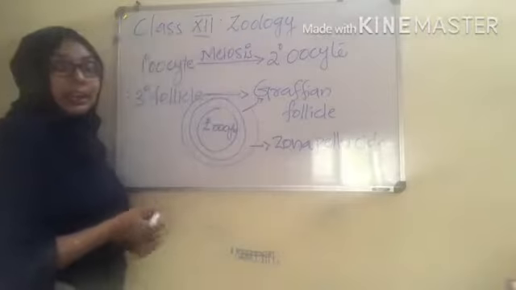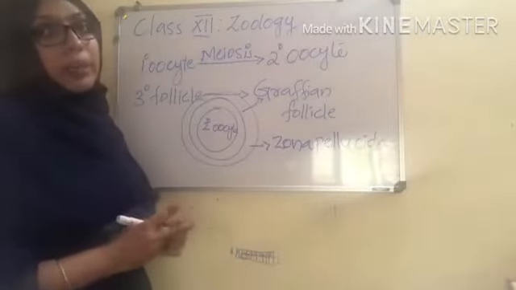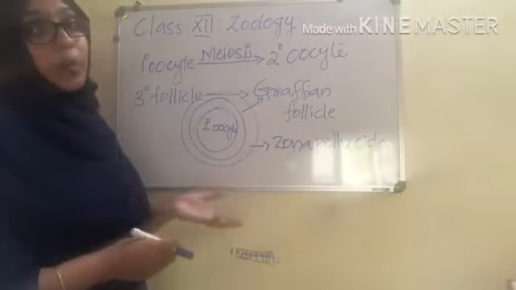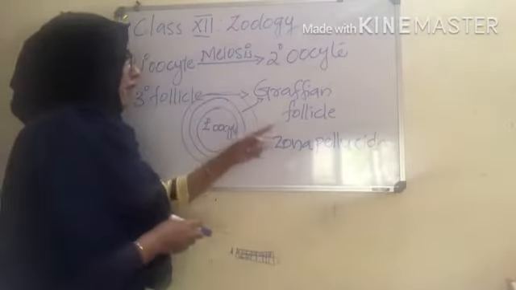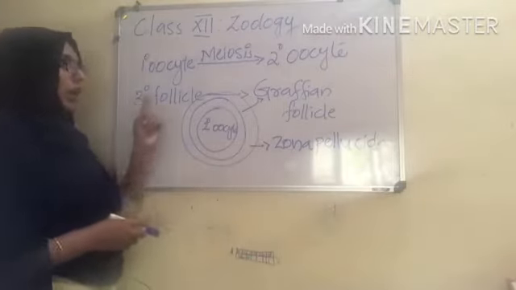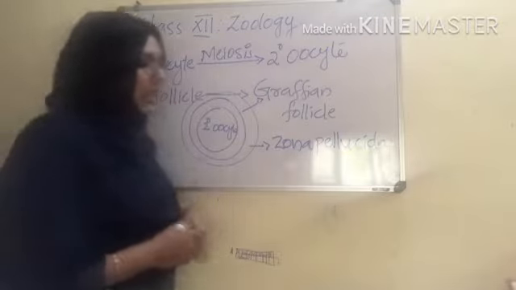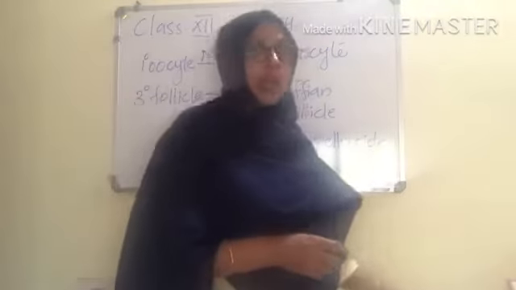Read your text carefully, otherwise it will become more complicated. So the secondary oocyte with the Graafian follicle forms a new layer known as the zona pellucida.